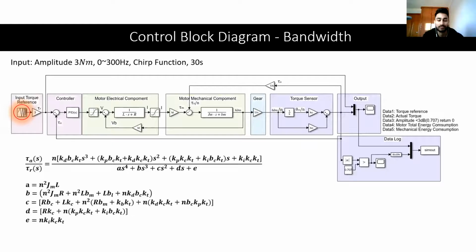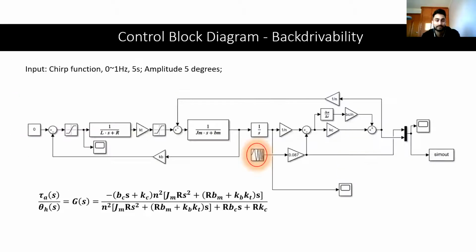This goes into the motor mechanical component through a torque constant gain, where it passes through the 1 over JMs plus BM block, which acts as a transmission and turns the signal into an angle rate that passes through the gear gain into a torque sensor, where the angle rate turns into an angle output with the stiffness and damping coefficient gains being accounted for, which is finally outputted and corrected by the other parameters. And this is stored as data and then plotted on a graph.